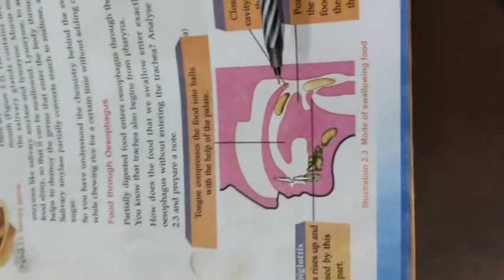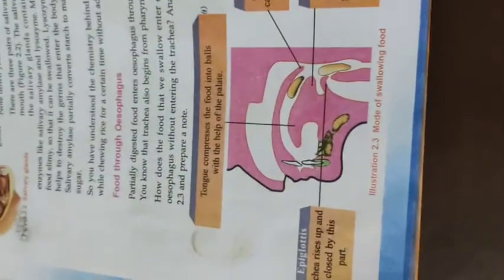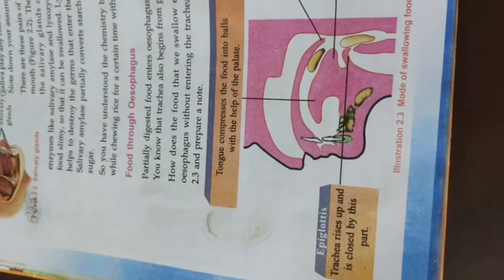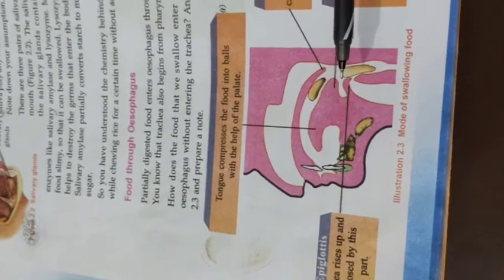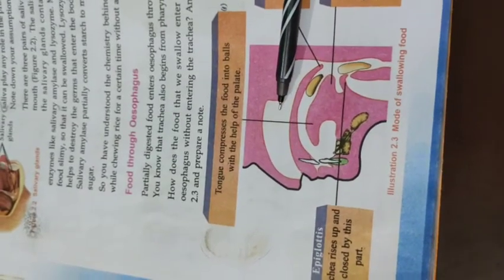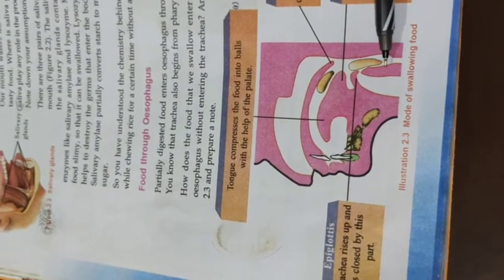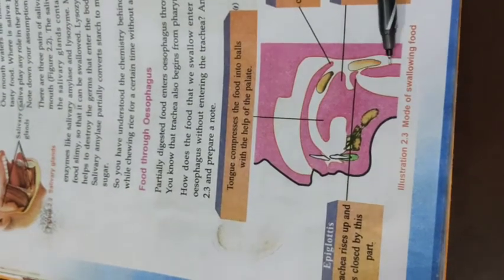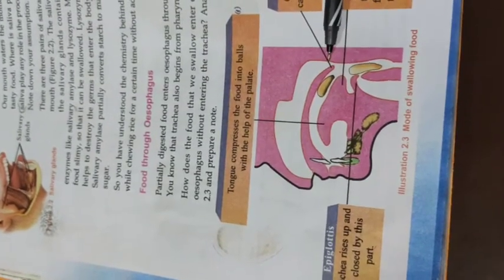Pharynx is the part of the throat behind the mouth and nasal cavity. This is the mouth, this is the nasal cavity. And above the esophagus and larynx, this region is the pharynx.